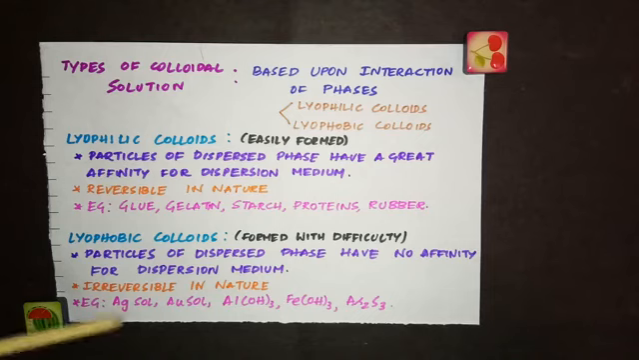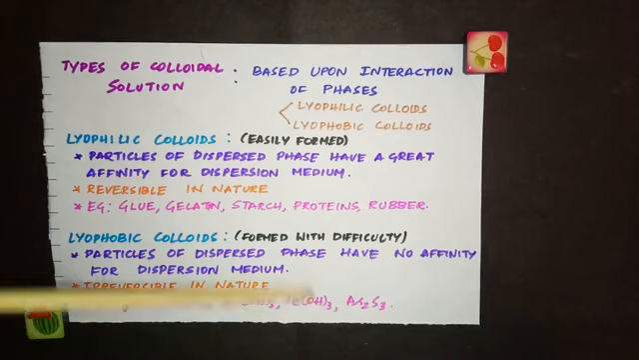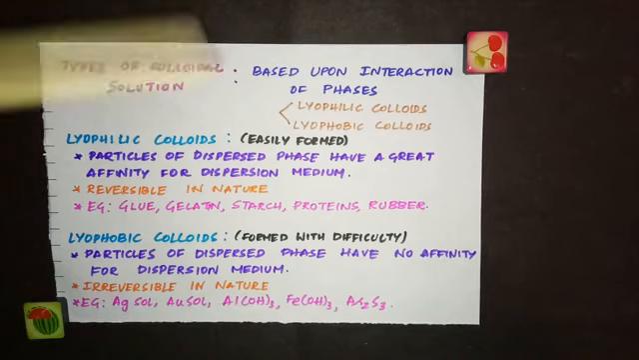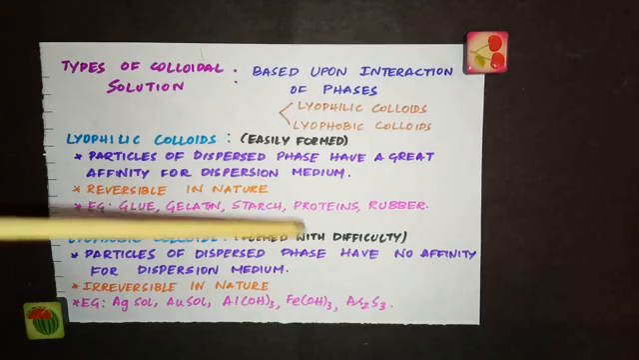And examples are silver sol, gold sol, aluminum hydroxide sol and ferric hydroxide sol, and arsenious sulfide sol.